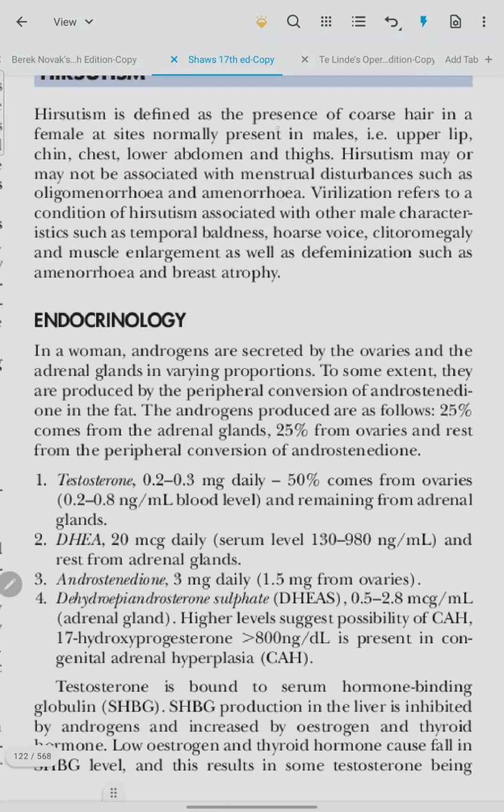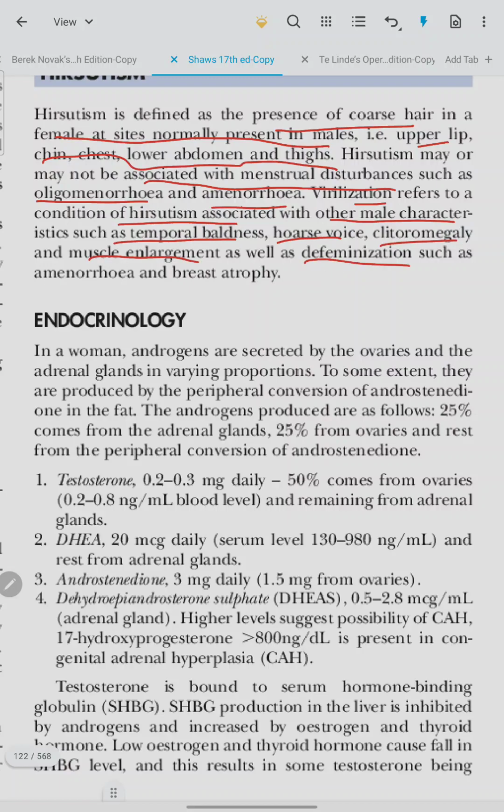Hirsutism. It is defined as the presence of coarse hair in the female at sites normally present in males, i.e., upper lip, chest, chin, lower abdomen, and thighs. Hirsutism may or may not be associated with menstrual disturbances such as oligomenorrhea and amenorrhea. Virilization refers to the condition of hirsutism associated with other male characteristics such as temporal baldness, hoarse voice, clitoromegaly, and muscle enlargement, as well as defeminization such as amenorrhea and breast atrophy.